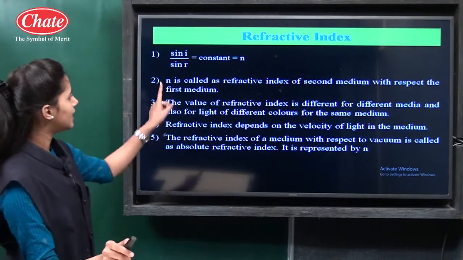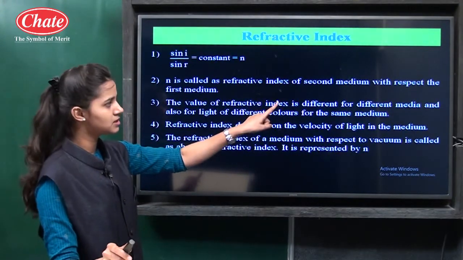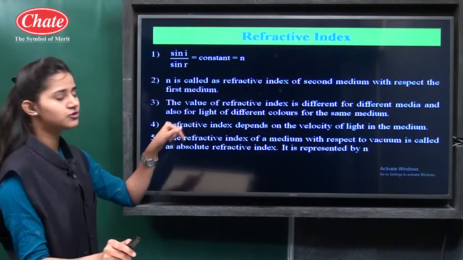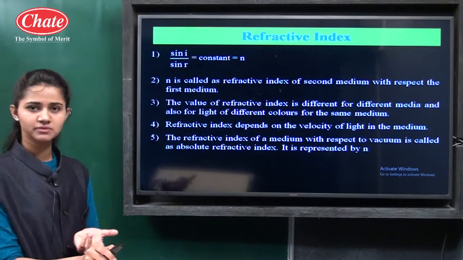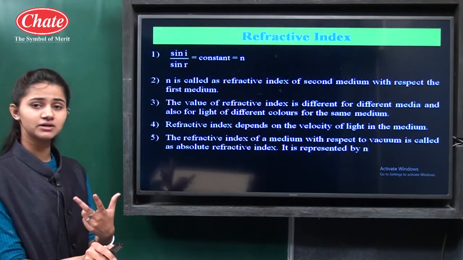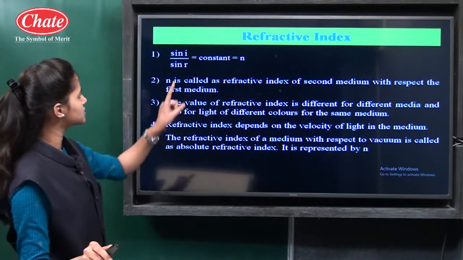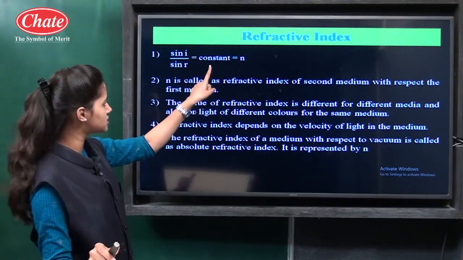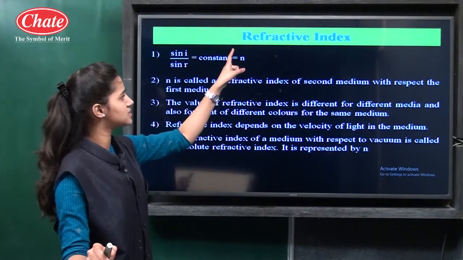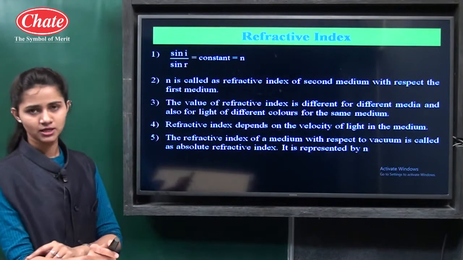But n is the refractive index of the second medium with respect to the first medium. We are going to learn the refractive index of the second medium with respect to the first, and of the first medium with respect to the second. But for now, just remember that the ratio sin i to sin r is a constant, represented by n, and this is the refractive index.